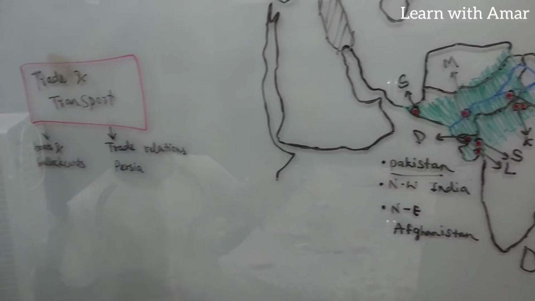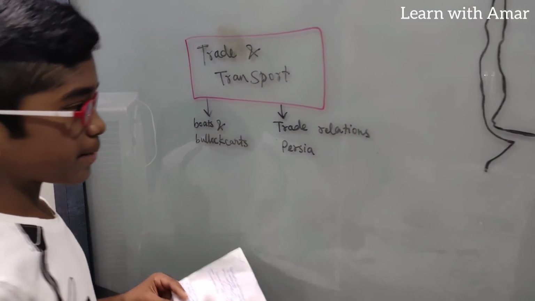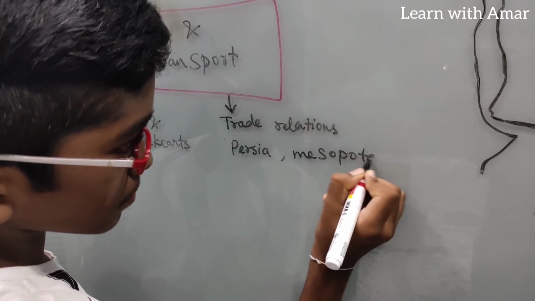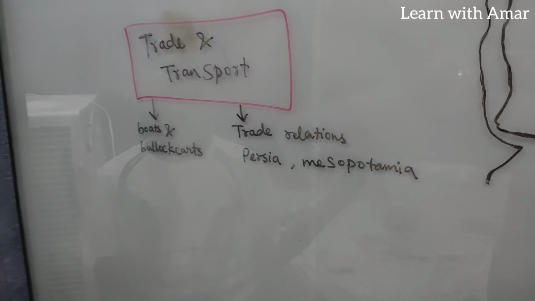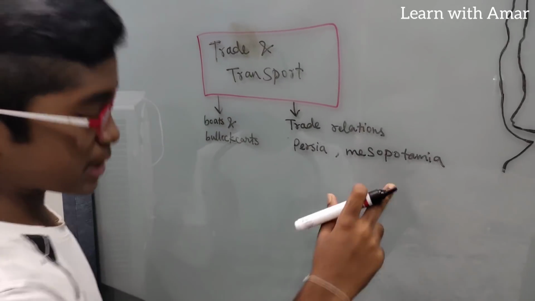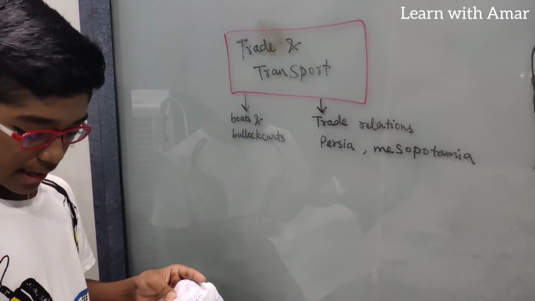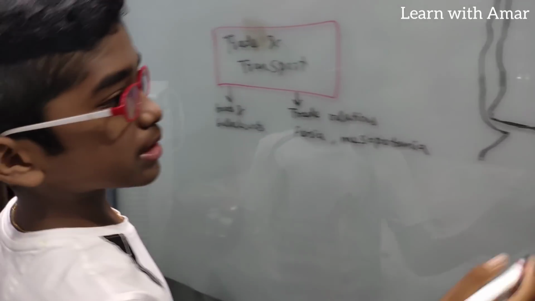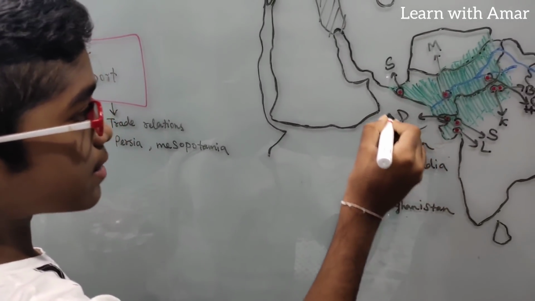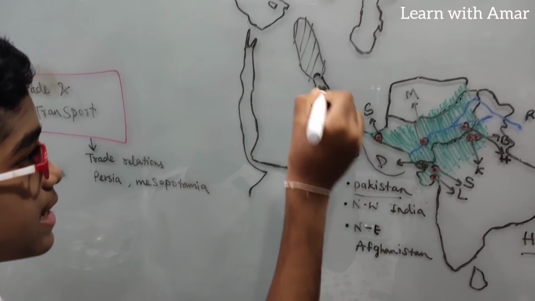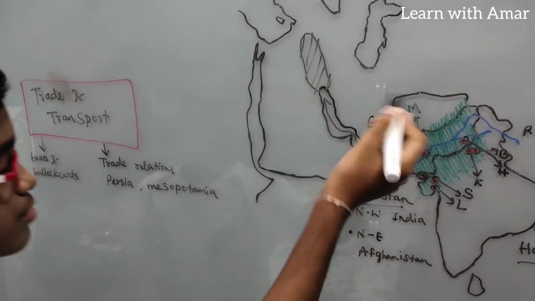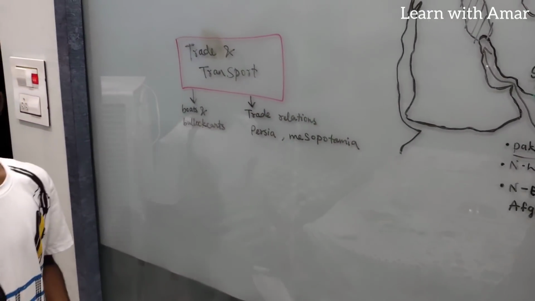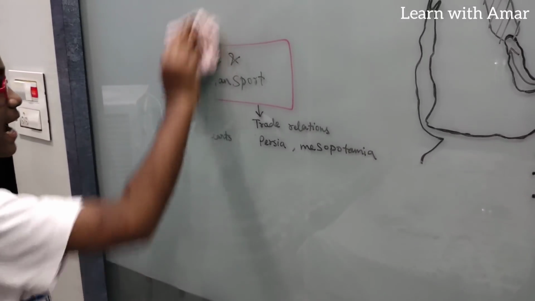So, in that olden days, we can say Persia and also Mesopotamia. Right? Coastal regions of Persia and Mesopotamia. So, this is about trade and transport. You know, they used boats and they traveled like this and they traded with both of them, the coastal regions of Iran and the Mesopotamian civilization. So this is about the trade and transport.